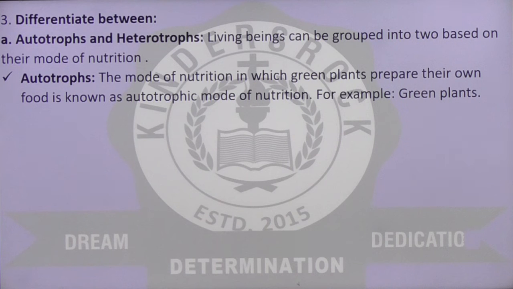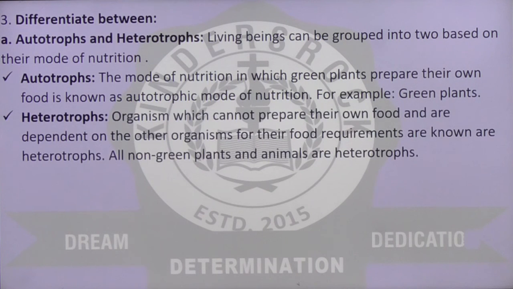For example, green plants. Heterotrophs, organisms which cannot prepare their own food and are dependent on other organisms for their food requirement, are known as heterotrophs. So non-green plants and animals are heterotrophs. Non-green plants, because food can be prepared only with the help of chlorophyll, and chlorophyll is that green pigment which gives green color to the plant. So if the plant is not green, then it is not preparing its own food. So they have to depend on other plants for their nutrition.